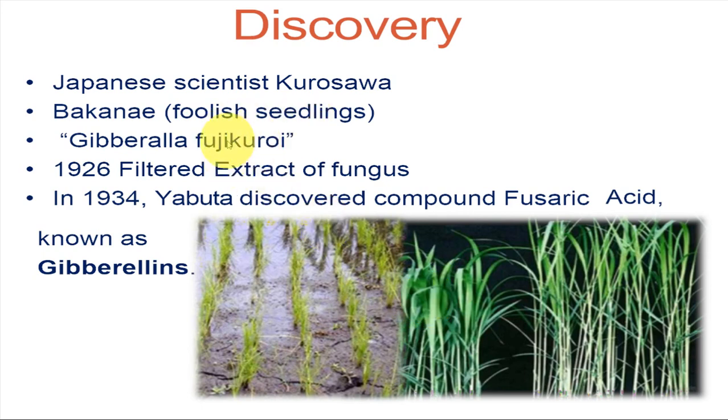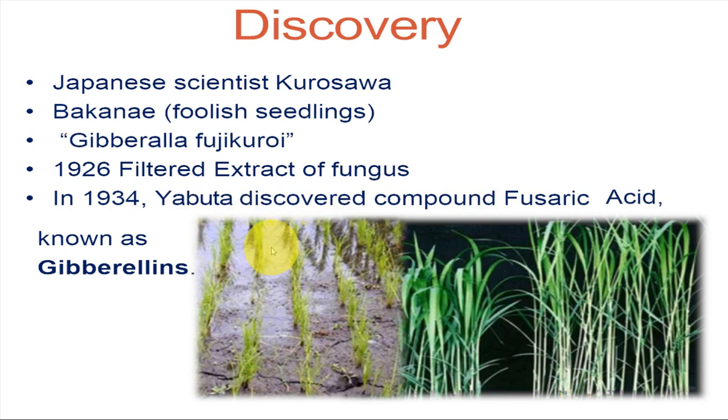And they found that these rice plants were affected by a fungal disease, and that fungus is Gibberella fujikuroi. Later, in 1926, they filtered the extract of this fungus, and another scientist, Yabuta, in 1934 discovered a compound, gibberellic acid, which was later known as gibberellins.